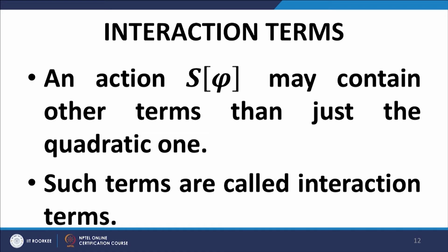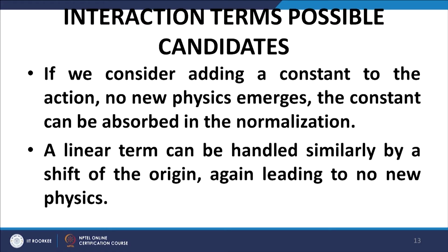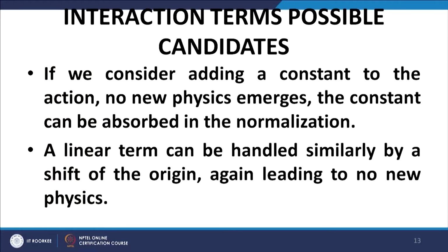Now, if we consider adding a constant to the action, it does not give us any new physics. Why it does not give us any new physics is because it can simply be absorbed into the normalization. For example, if I have instead of the action minus S of phi plus say theta, then e to the power theta, or minus theta, can be absorbed into the normalization factor.